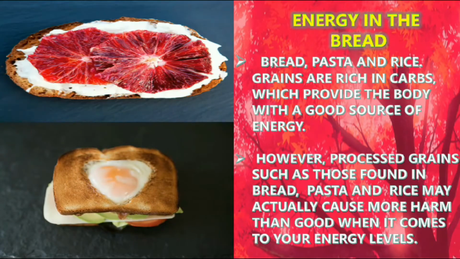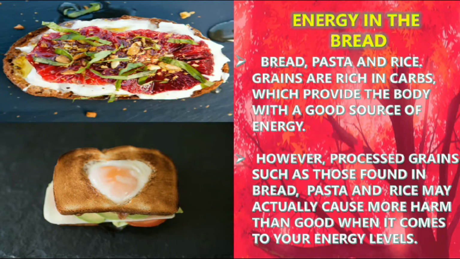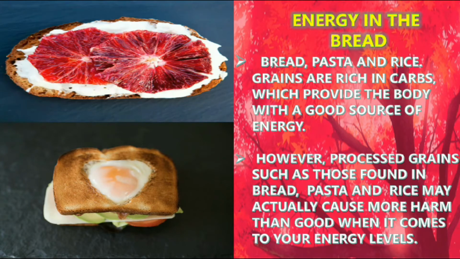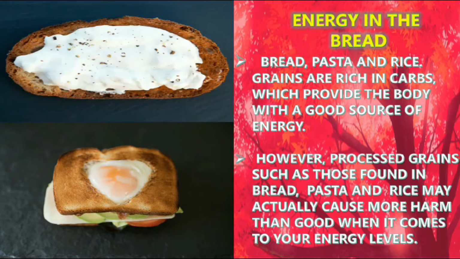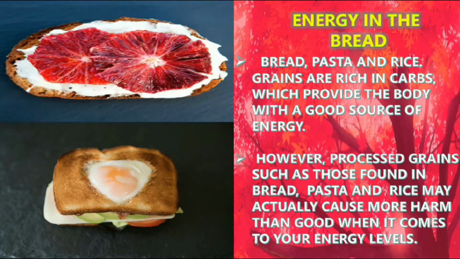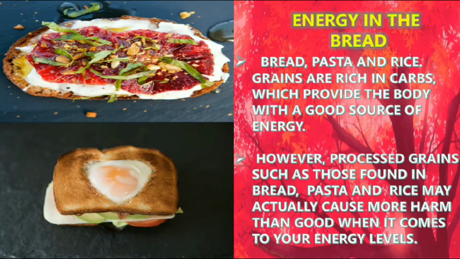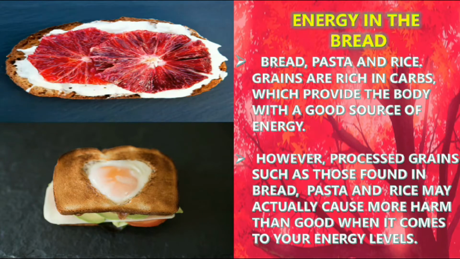Pasta and rice grains are rich in carbs, which provide the body with a good source of energy. So food items like bread, pasta, and rice are rich in carbohydrates, which is good for our energy. However, processed grains such as those found in bread, pasta, and rice may actually cause more harm than good when it comes to your energy level.